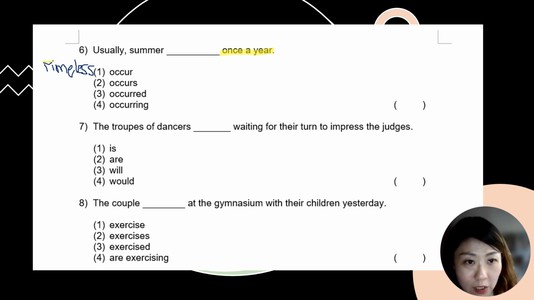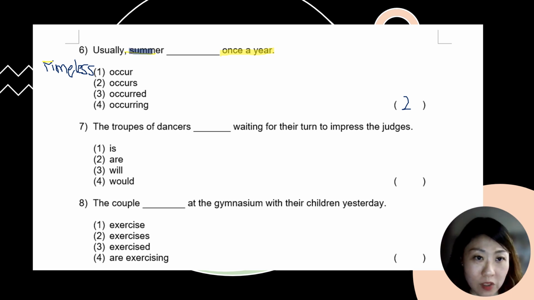Occurs means happens once a year. Answer is number 2. All right. Do also use your highlighter to highlight the word summer, because I am only talking about one season. I'm not talking about other seasons. All right. So only one season. That's all. So please highlight. Oh, I do apologize for that. Yeah. So please highlight the word summer only.